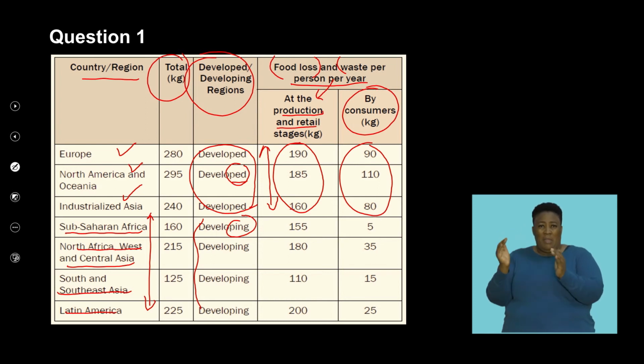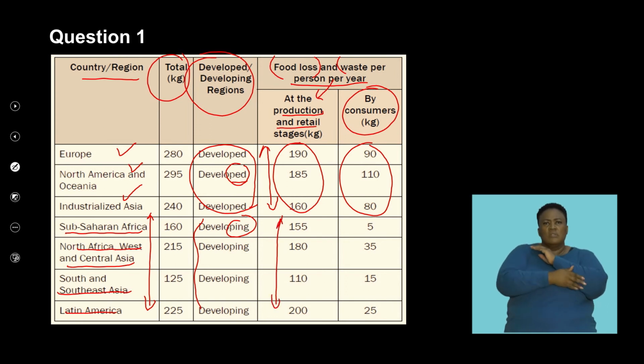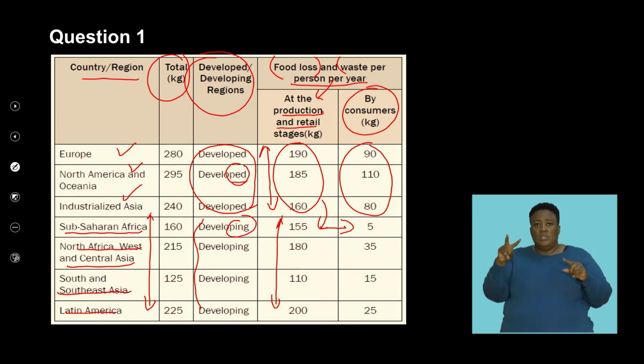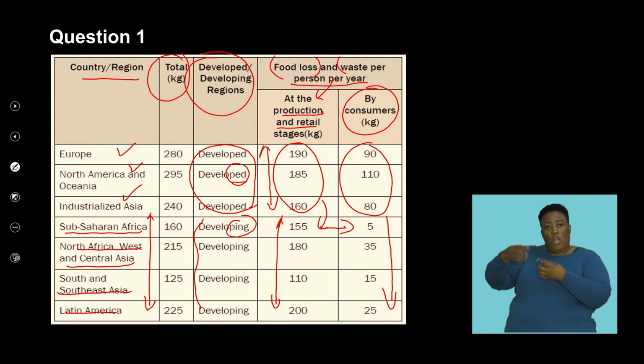If you compare that to your developing countries, although they have a significantly smaller loss, we also see that in terms of by the consumer, a significantly reduced loss by the consumer. However, if we compare that to the developed countries, we can see that these numbers are significantly higher.